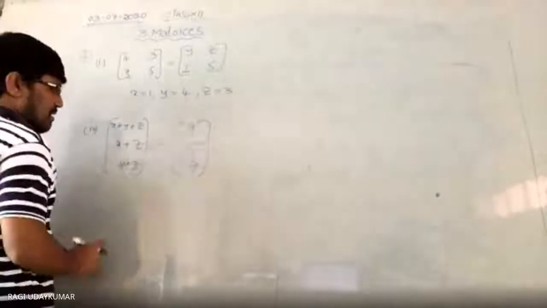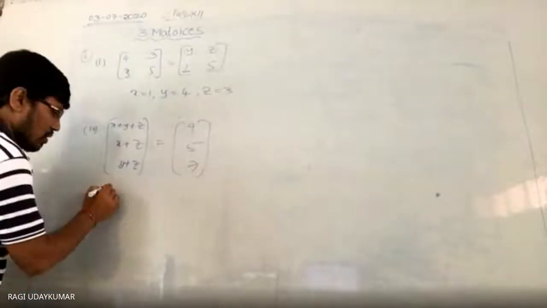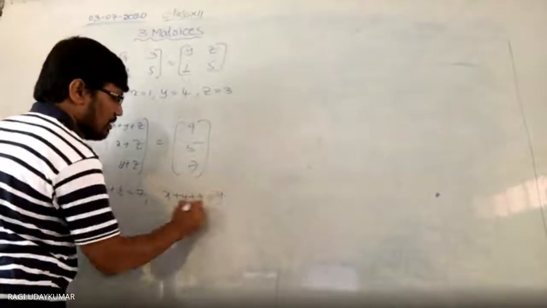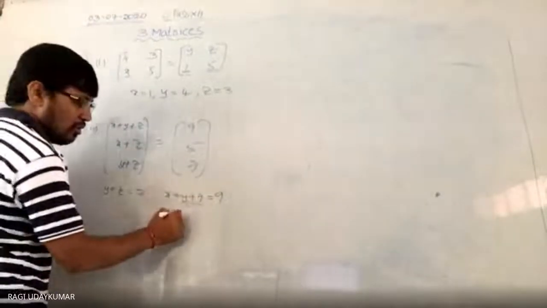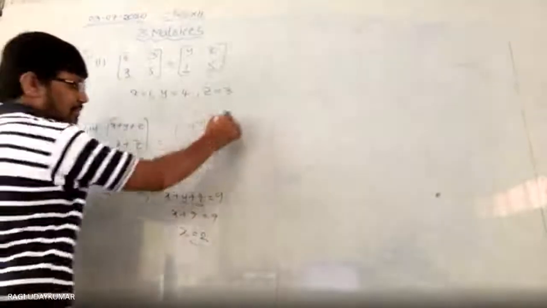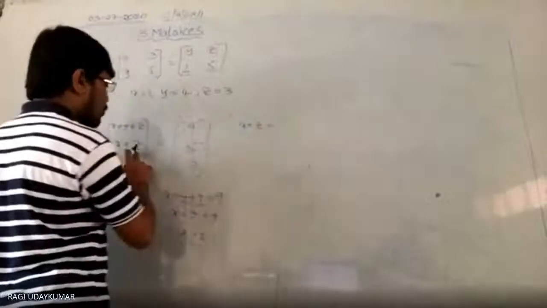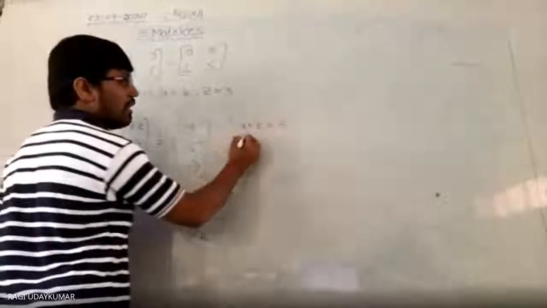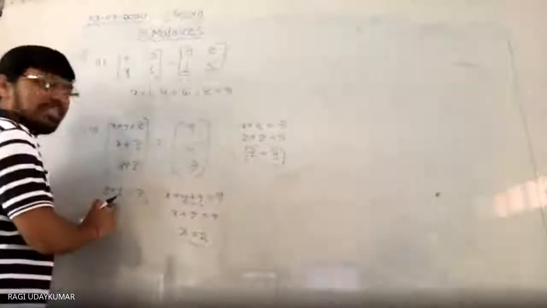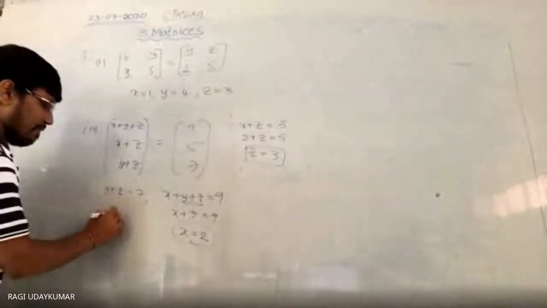So x plus y plus z is 9, y plus z is 7. y plus z का प्लेस में 7 सब्स्टिट्यूट करो, x plus 7 is equal to 9, x is equal to 2, x आ गया. तो thereafter x plus z is equal to 5, x वैल्यू 2 है, 2 plus z is equal to 5, z is equal to 3. इसमें सब्स्टिट्यूट करो. So what do you get here? y plus 3 is equal to 7, so y is equal to 4. So x, y, z तीनों आ गए. Just solving the equations only.